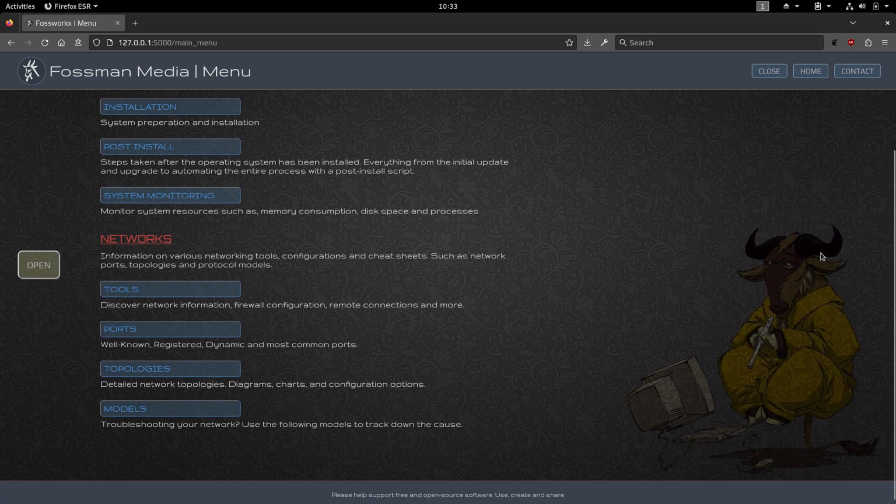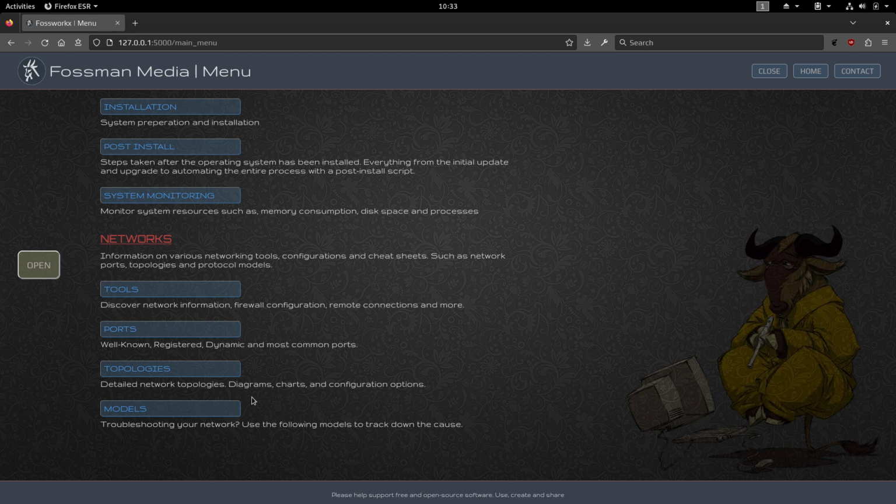With networks, we have some information on basic tools that already come pre-installed that people can use to configure their networks with. A list of ports that the applications use. Topologies would be, say, if you want to add an additional network, either to extend the existing one or to make a private network that other devices won't be able to see. Definitely very useful information. And then some OSI models, which will help you pinpoint and troubleshoot where problems may be originating from on the network.